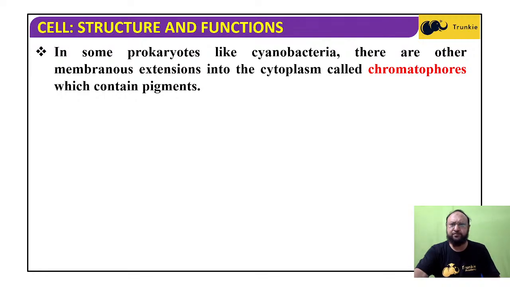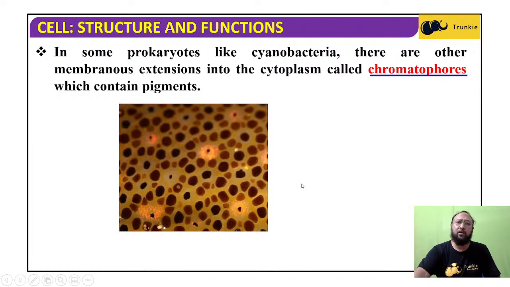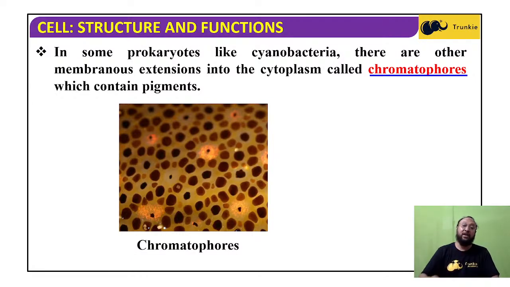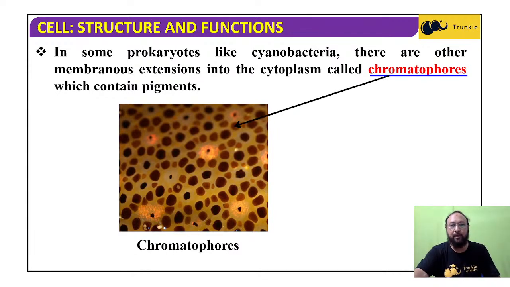Chromato means color, and phores means bearing, so chromatophores are structures that carry pigment. They are present in the prokaryotic cells of cyanobacteria, the blue-green algae, not in other bacteria.